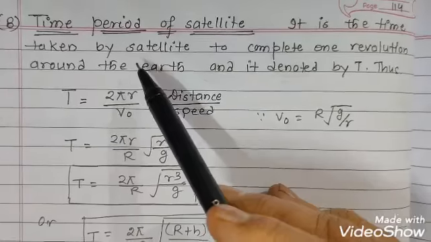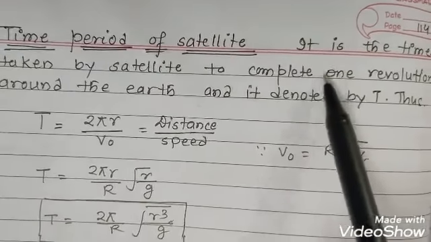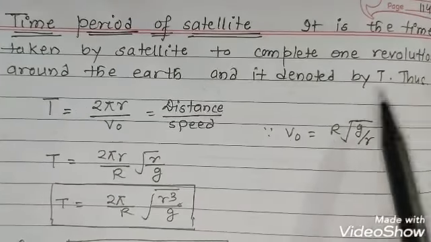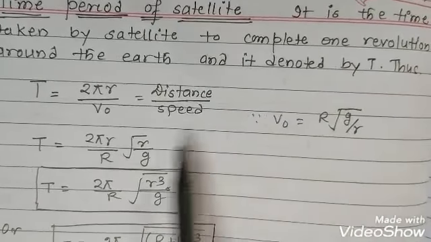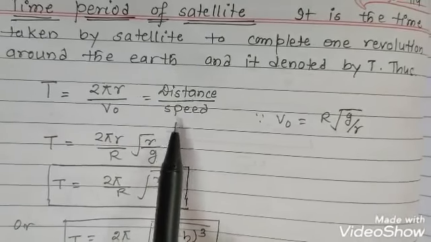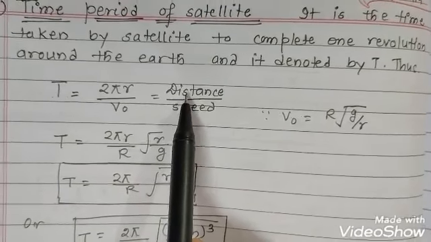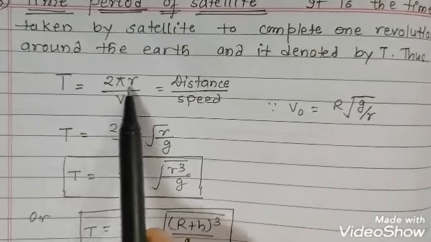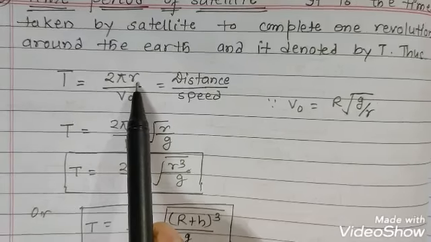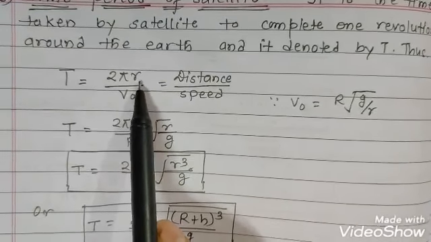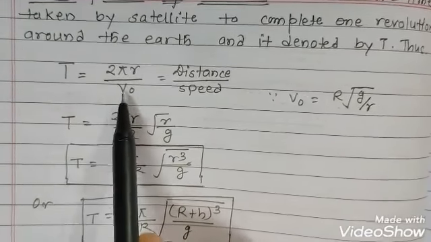Next we'll see, in case of satellite, the time period of satellite. Time period is the time taken by satellite to complete one revolution around Earth, and it is denoted by capital T. And we know that the formula for the time period, time, is equal to distance upon speed. Distance is the distance in one revolution, that is 2 pi r. Sorry, small r is the radius of the orbit of the satellite, and VO is the orbital velocity. Okay, so T is equal to 2 pi r upon VO.